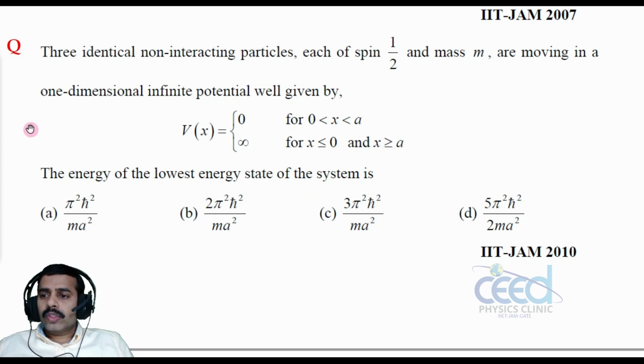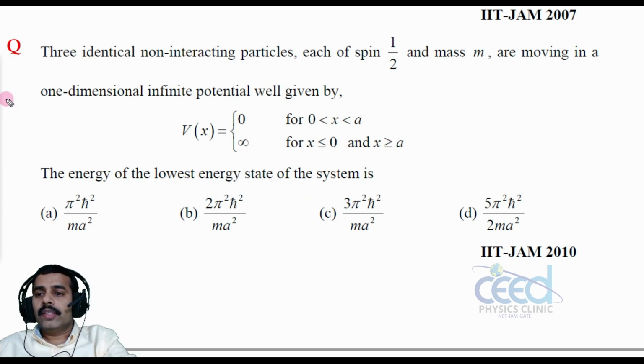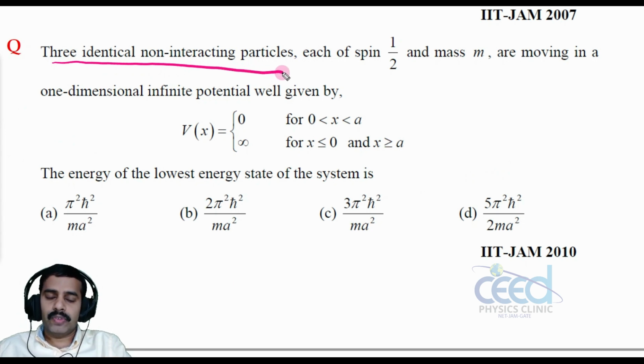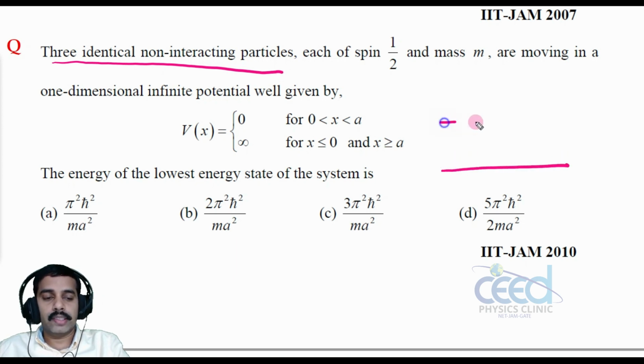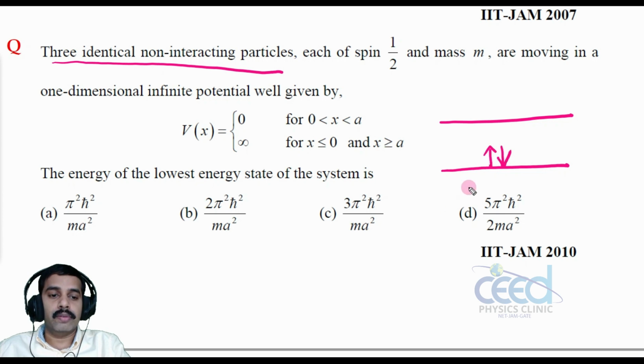As per the question, it is given that there are 3 identical non-interacting particles. First of all, we can arrange these particles. See, according to statistical mechanics, we can have only 2 particles in a state, spin 1 by 2, spin up and spin down, because no 2 particles have the same set of all quantum numbers, right?